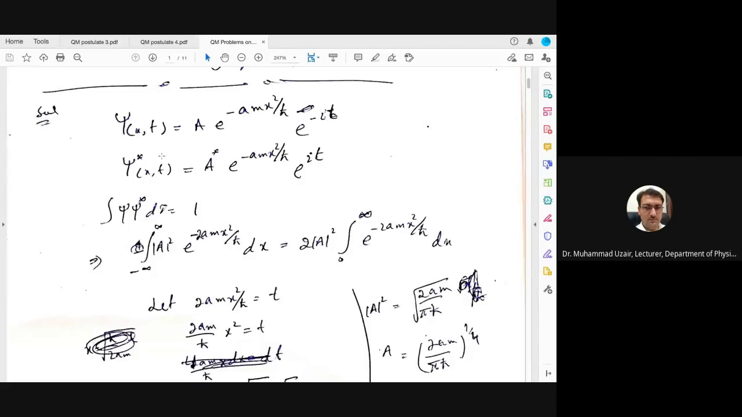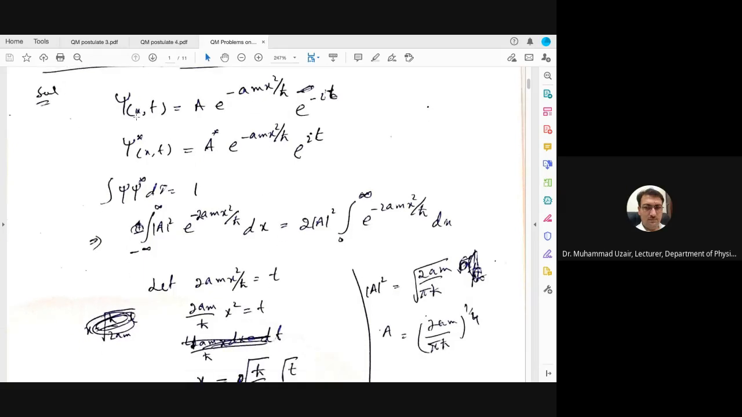Now psi(x,t) = A e^(-a(m x^2/ħ + i t)). We have written it in exponential form here. The i t term is the time dependent part, and the other is the time independent part. So what we do now is take the complex conjugate of psi.